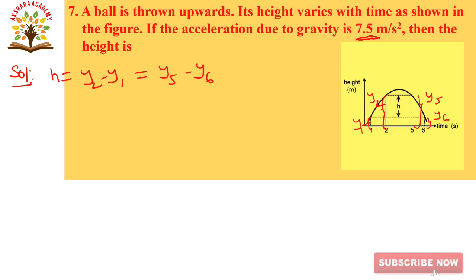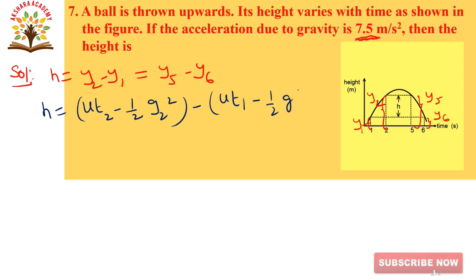So h is equal to u, for y2 we are writing u t2 minus half g t2 square, minus u t1 minus half g t1 square.